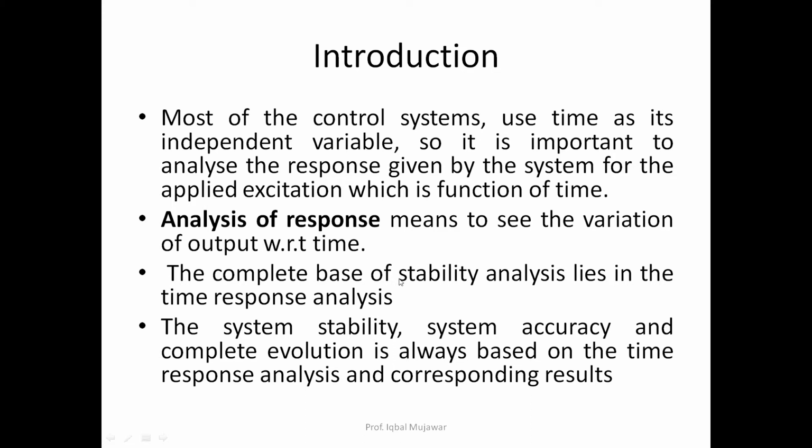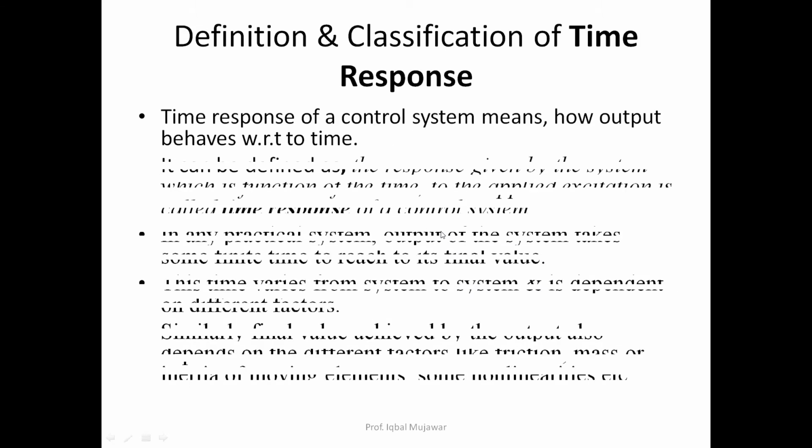The complete base of stability analysis that we are going to learn in detail in future lies totally in the time response analysis. The system stability, system accuracy, and the complete evaluation is always based on the time response analysis and corresponding result. That is the requirement of time domain analysis.